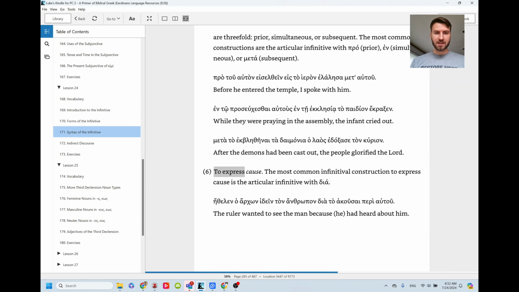And then here, it can be used to express cause. And this shouldn't be anything new because dia plus the accusative means because of. And so here we have dia plus the accusative and then plus the infinitive. And this meaning is because the man heard about him. So dia to plus an infinitive can mean because.